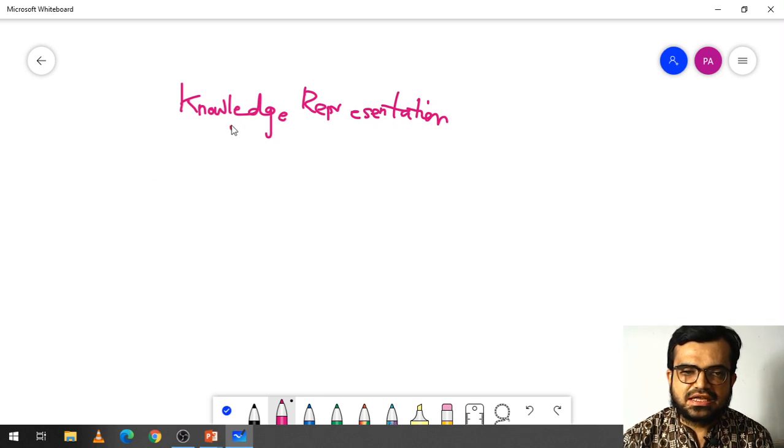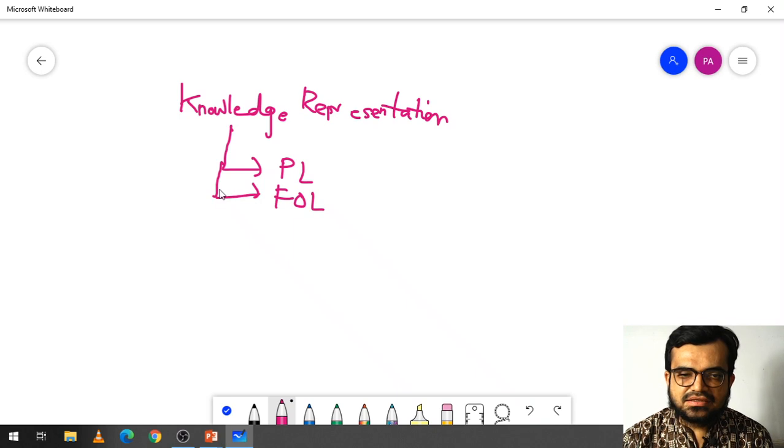In the logical agents, we have seen propositional logic, and also first order logic or first order predicate logic. Along with that, there are various other knowledge representations such as semantic networks, which we are going to see in today's class.